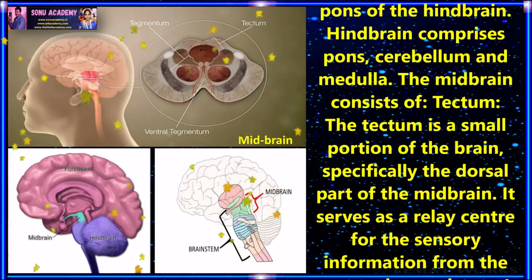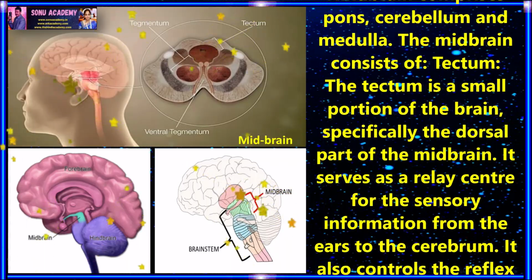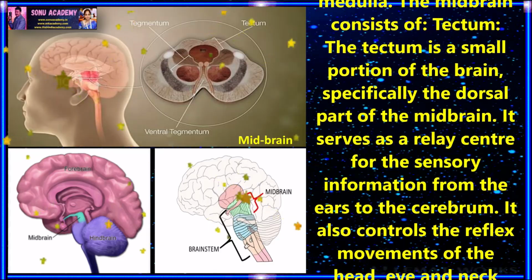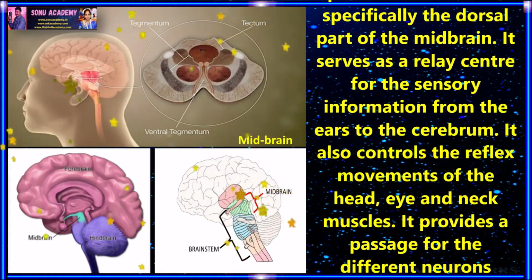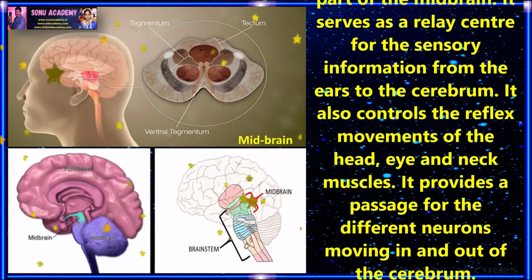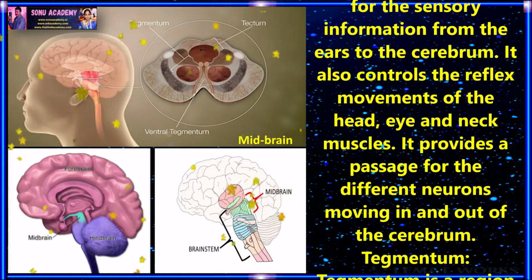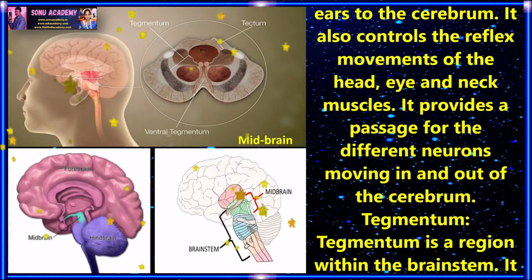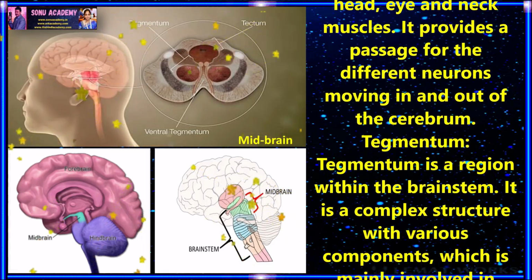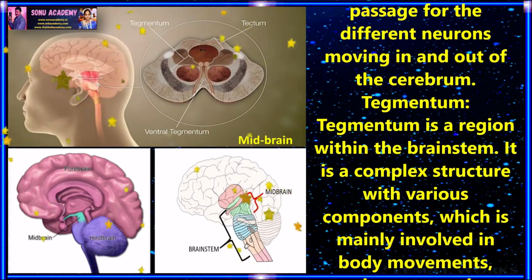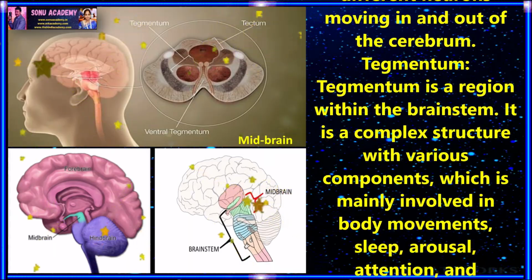Children, now let us discuss the tectum. The tectum is a small portion of the brain, specifically the dorsal part of the midbrain. It serves as a relay center for the sensory information from the ears to the cerebrum. It also controls the reflex movements of the head, eyes and neck muscles. It provides a passage for the different neurons moving in and out of the cerebrum.